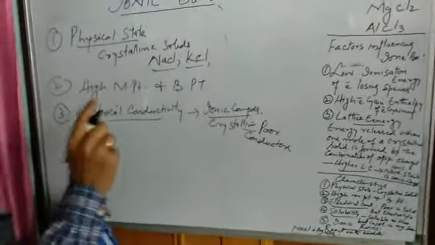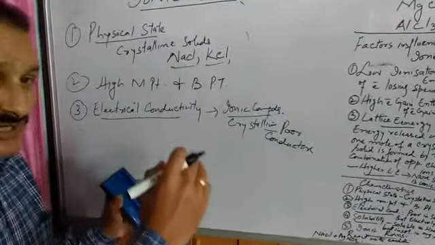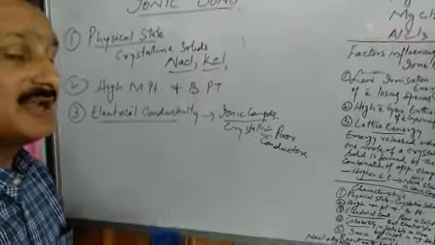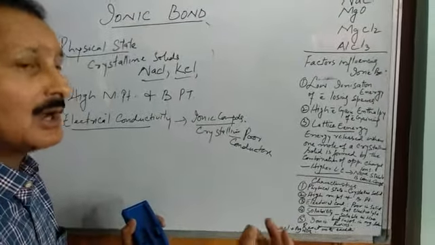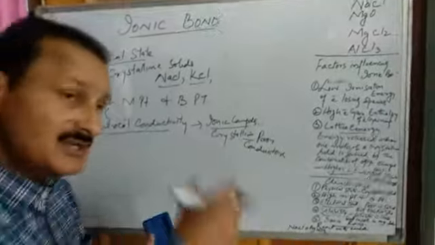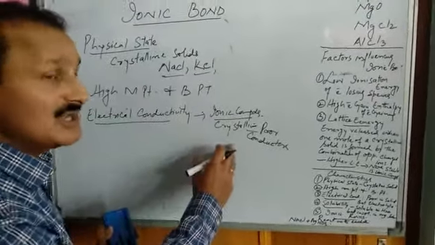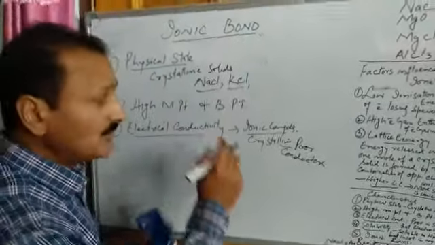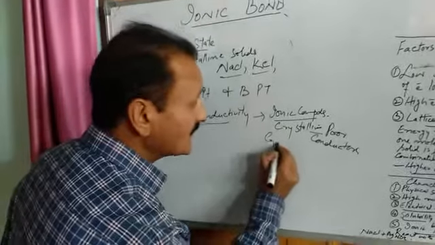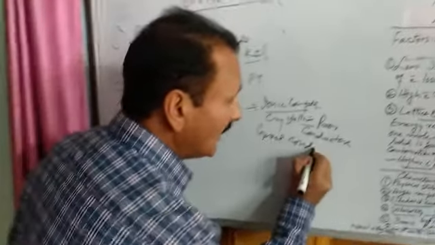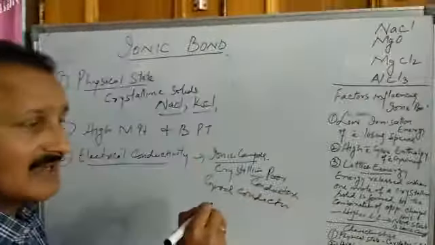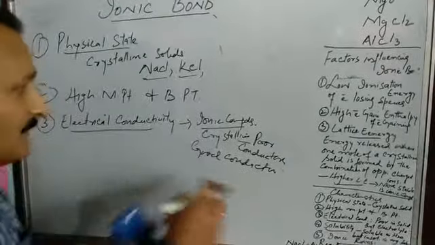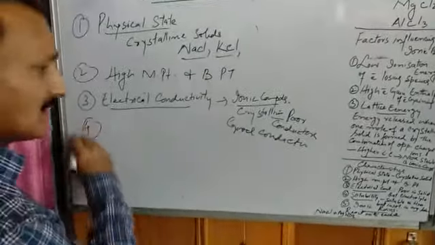But if your ionic compounds are changed into electrolytes, now how can a compound be changed into electrolyte? By making its aqueous solution or by changing it into molten state. So if we change it into molten state or we make an aqueous solution of that compound, then it becomes a good conductor of electricity. So this is all about electrical conductivity.